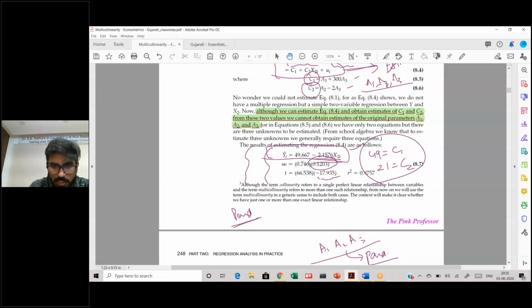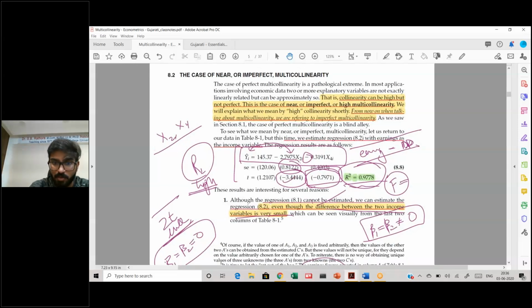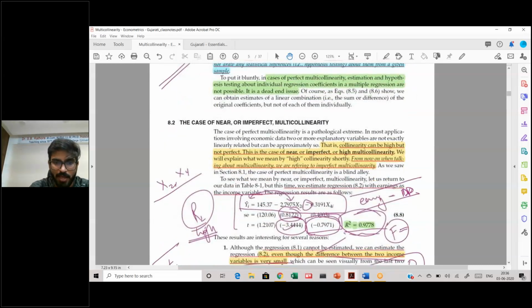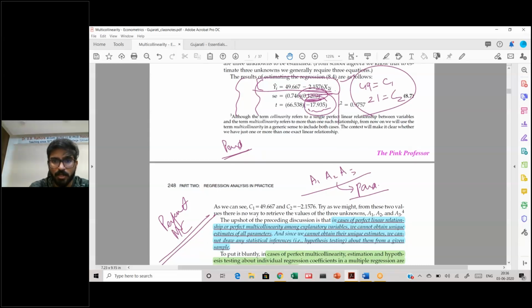And if you see, the standard error was less and the t value was huge. So if you see the data where you don't have multicollinearity versus the data where you have multicollinearity, you have the same variable. Here you have x2, which is the price of widget, and here you have x2, which is also the price of widget, and you have the same y variable. In this data, the p value will be extremely small because your t value is extremely high. That means there is a very significant relationship between the price of widgets and the demand of widgets.